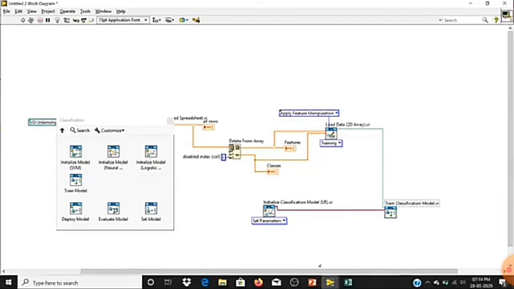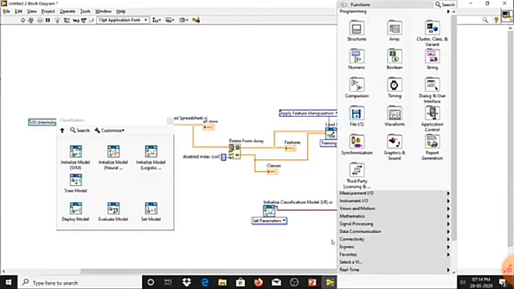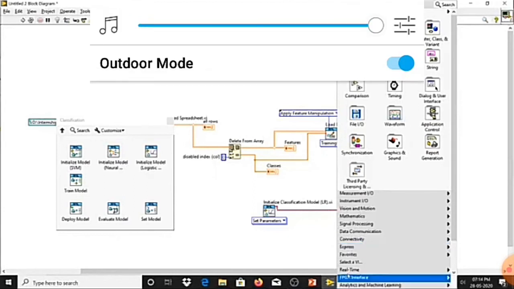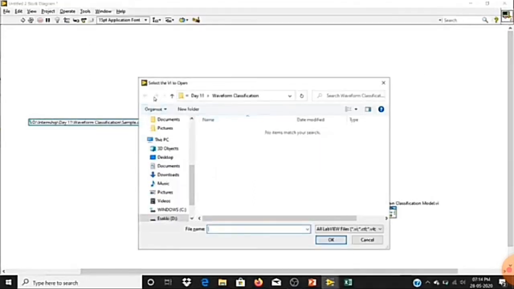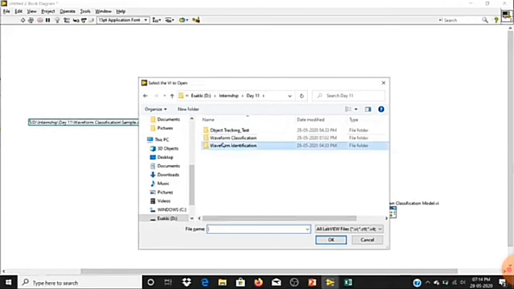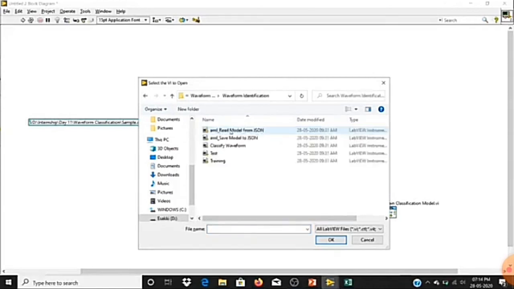The second stage is I want to convert the model to a JSON file. As I already told you, we can't save a model directly, so I'll convert this model to JSON. For that I have a sub VI. Let me select a VI, waveform identification. Here you can see save model to JSON. Let me select this.